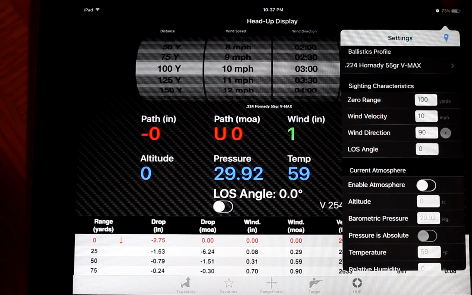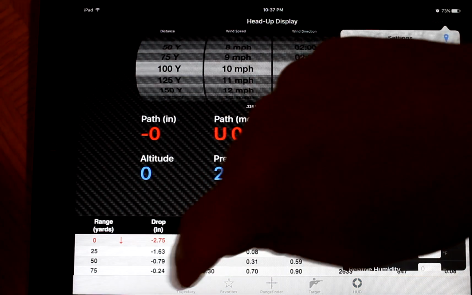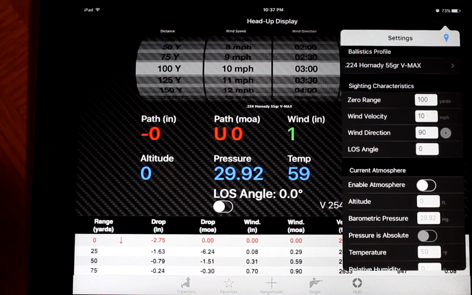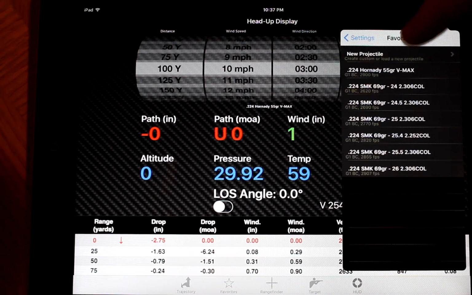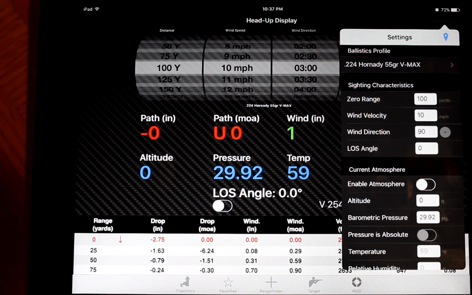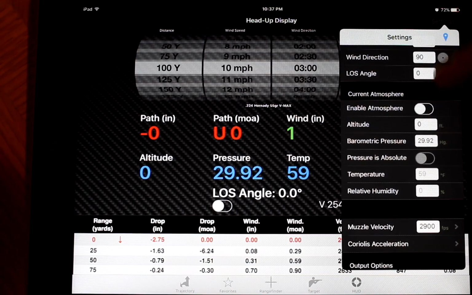First thing, you put in your ballistics profile. Everything revolves around your ballistics profiles that you save over in the left 2 icons, as you can see. So I'm going to go in, and I'm going to pick the Hornady profile that I just set up. And like on the other screens, you can set your zero range, your wind velocity. Actually, it's set for 10 miles per hour here, which is fine. We can use that as the demo. The direction and line of sight angle. You put in your atmosphere.